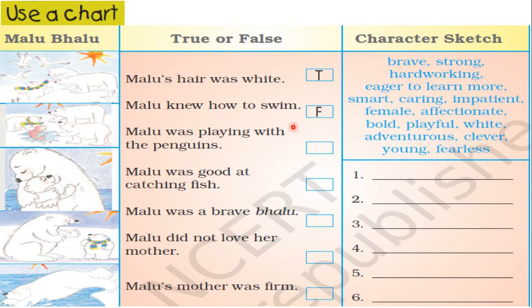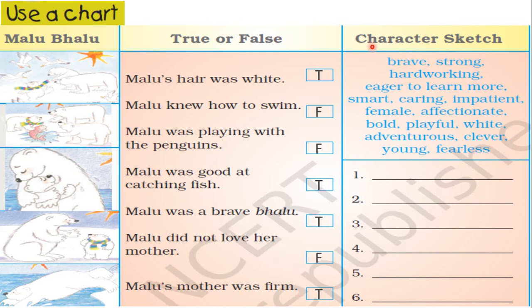So this is false. Malu was playing with the penguins. In the poem, nowhere it is written or discussed about penguins. So this is false. Malu was good at catching fish. This is true. Malu was a brave bhalu, or she was brave. So this is true. Malu didn't love her mother. This is false. Every child love his or her mother. This is false. Malu's mother was firm. Of course, she was firm that she should learn swimming.